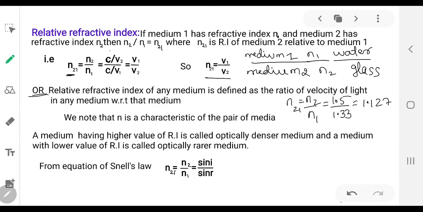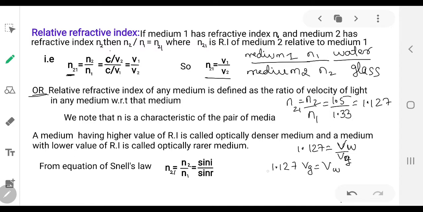Now after solving the equation, what have you got? n21 is equal to v1 by v2. So you can write n21 ratio you are getting as 1.127, which is also equal to v1 by v2. Now what is your v1? Medium 1 is water, vw. What is your second medium? Glass, vg. What can you write by this equation? 1.127 into vg is equal to vw.